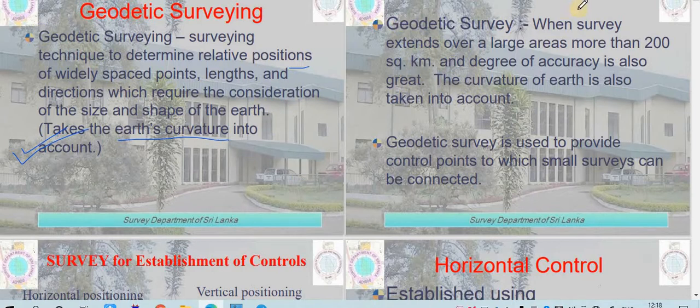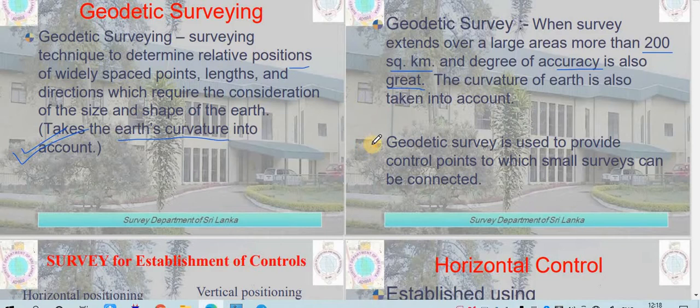So geodetic surveying extends over more than 200 square kilometers. Any surveying in which you have to take measurements over an area of more than 200 square kilometers, in that case you will have to consider geodetic surveying. When surveying extends over a large area of more than 200 square kilometers, the degree of accuracy required is also great. So when you require a higher degree of accuracy, the curvature of the earth is also taken into consideration.